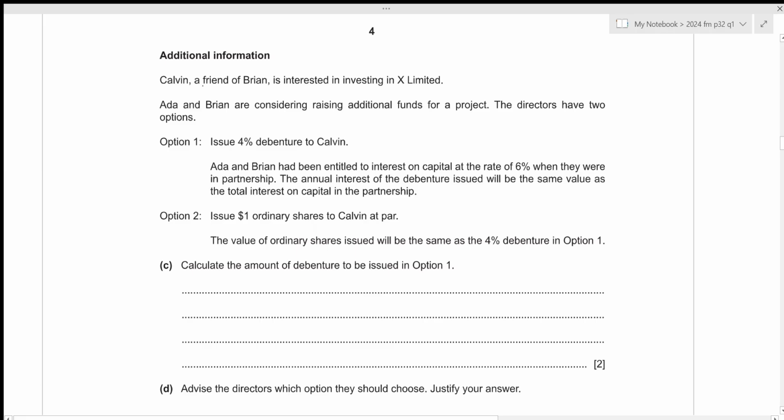Now we have additional information. Calvin, a friend of Brian, is interested in investing in X Limited. Ada and Brian are considering raising additional funds for a project. The directors have two options. The first one is to issue 4% debenture to Calvin.